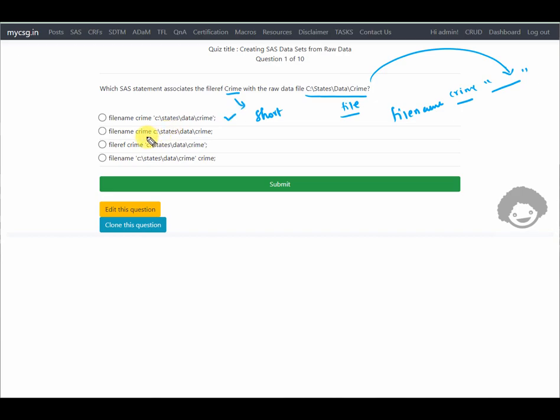The second option, FILENAME crime, but the path is not specified in quotes, so this is not correct for that reason. The third option says FILEREF, but there is no statement called FILEREF in SAS, so this is not correct. And the last option says FILENAME and provides the path first followed by the short name, but the syntax is FILENAME, short name, and the path in quotes. So the first option is the correct one.